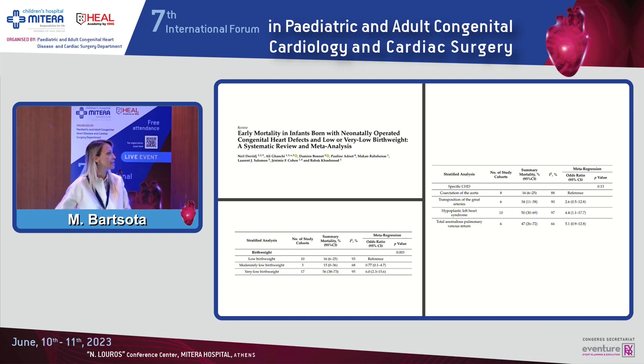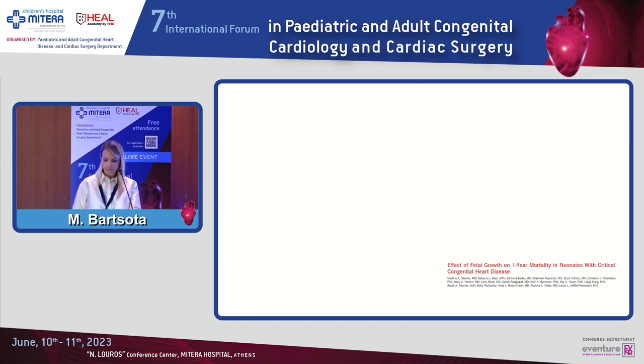And they show different risk depending on different congenital heart defects, which did not reach statistically significant difference, but you can see that coarctation of the aorta had the lowest mortality, 16% in these premature babies, and as anticipated, the highest mortality was in the hypoplastic left heart syndrome group, with 50% mortality in these very premature babies.